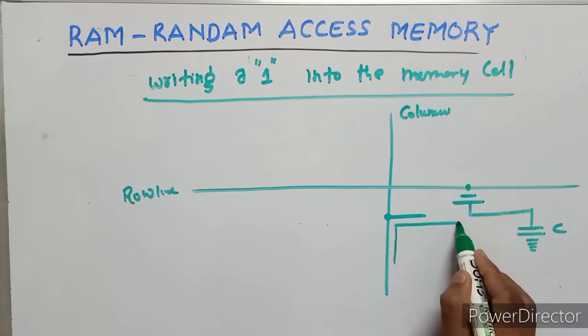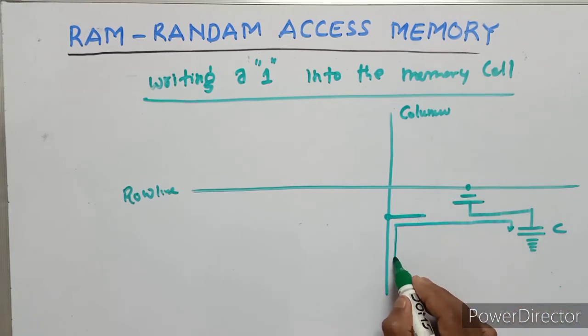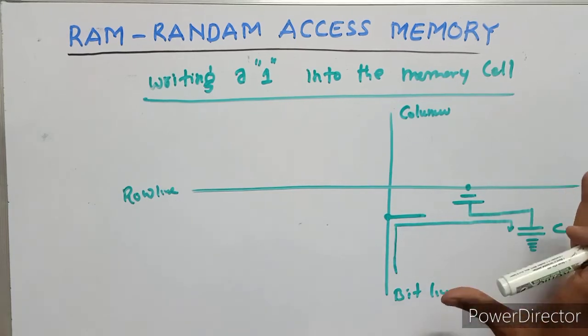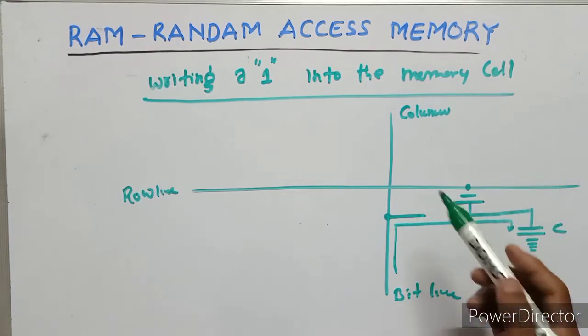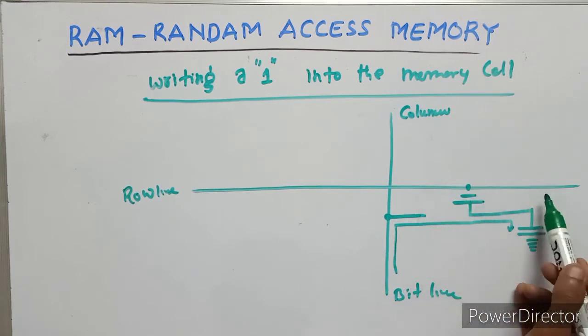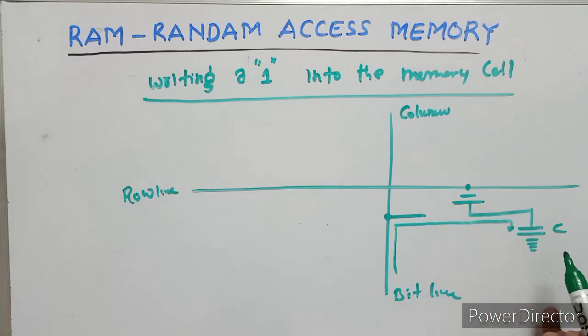This is the bit line. So actually this is the DRAM column line, bit line, and also this is the control line. This is the sense line. So the row line is connected to the MOSFET transistor, and the transistor is connected to the storage capacitor.